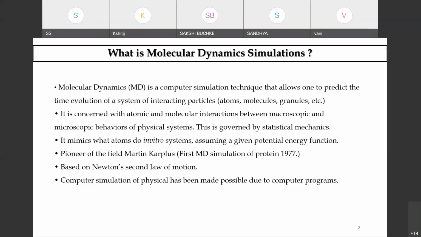It helps us have a more accurate estimation of the thermodynamics and kinetics